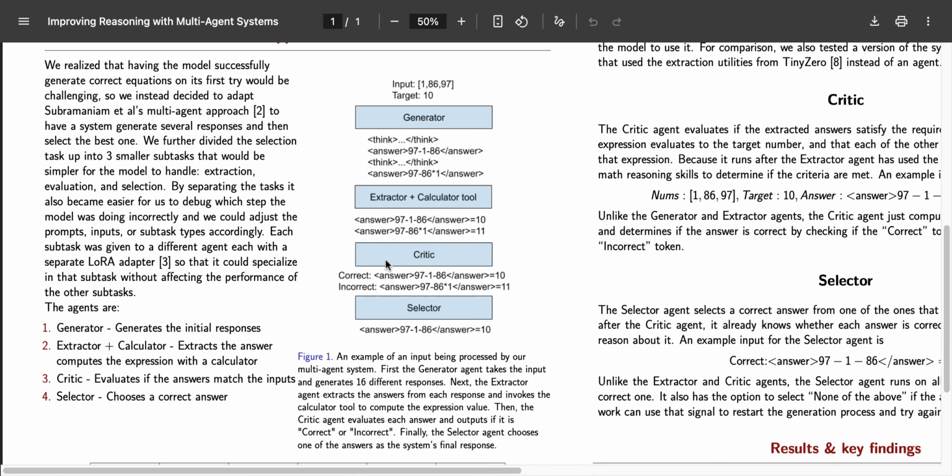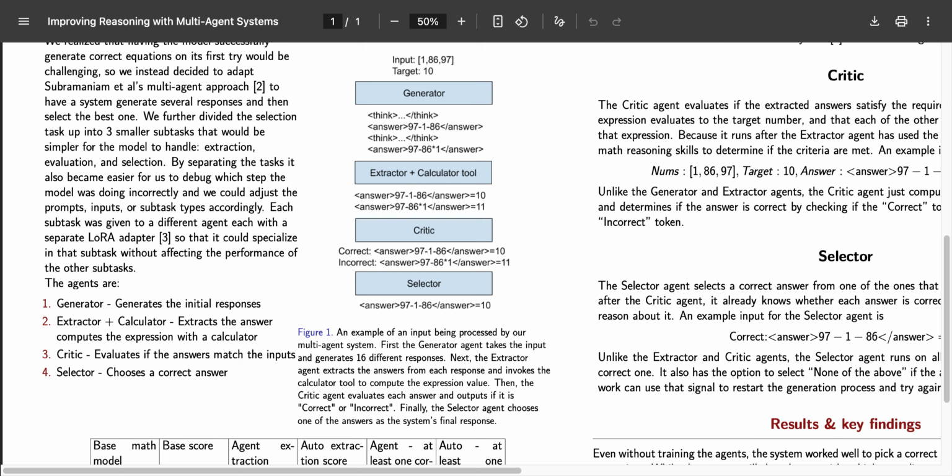We then prepend the correct or incorrect evaluations to the extracted answers for the selector agent to choose the final answer output by the system. The selector agent can also choose to output none of them if it thinks all the responses are incorrect.